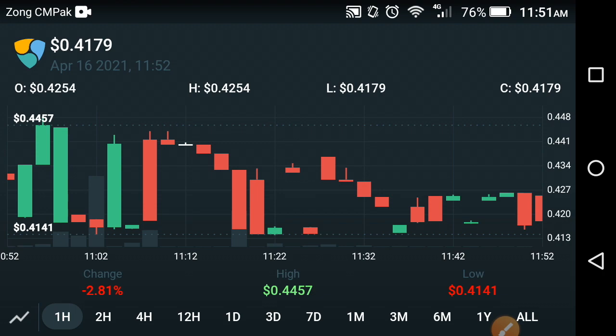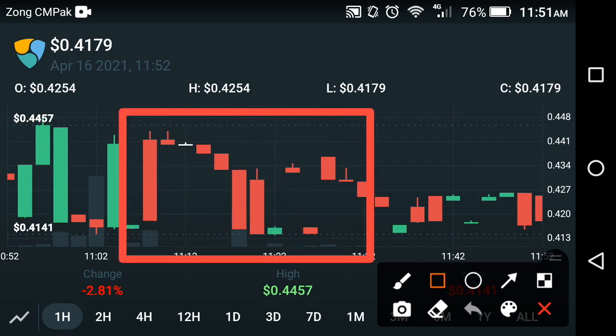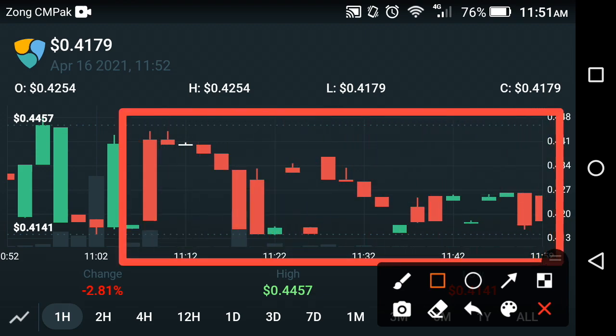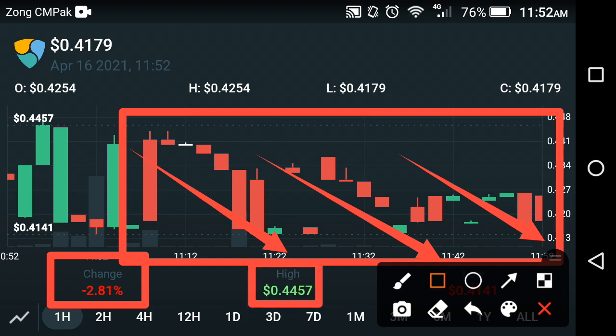As you can see here, the XEM coin price prediction of the last 1 hour shows really complex structures. Very bad, fast falls occurred in the XEM coin in the last 1 hour, friends. If we look at the average change in the XEM coin in the last 1 hour, the change is negative 2.81%, and the high price of XEM is 0.4457 USD in the last 1 hour, friends.